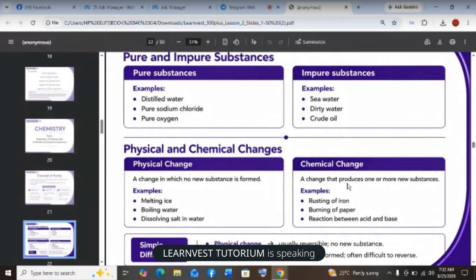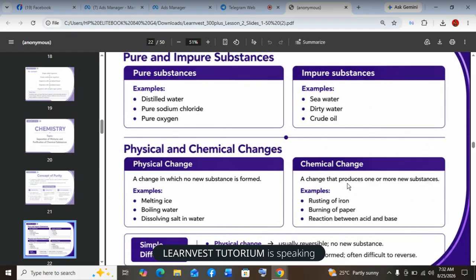So it is physical change. On the other hand, chemical change is a transformation that produces one or more new substances, and it cannot be reversed. An example is rusting. Rusting of iron is a chemical reaction. Burning of paper is a chemical reaction because you can't get that paper again. Then reaction between acid and base is a chemical reaction.